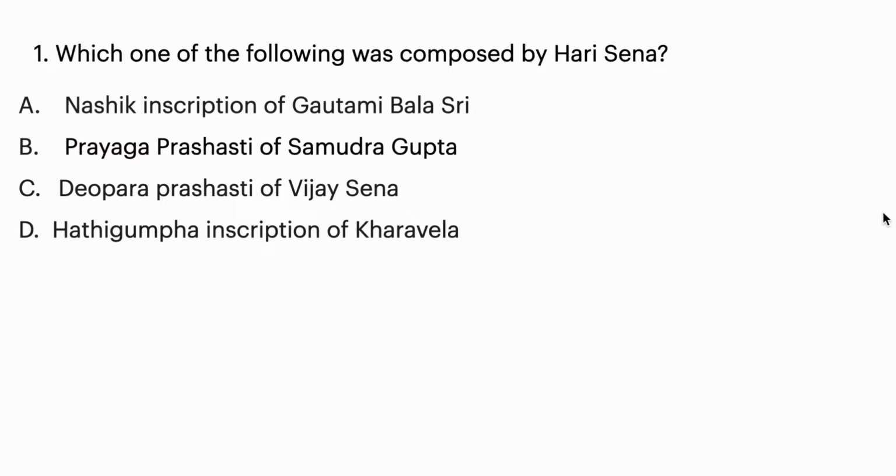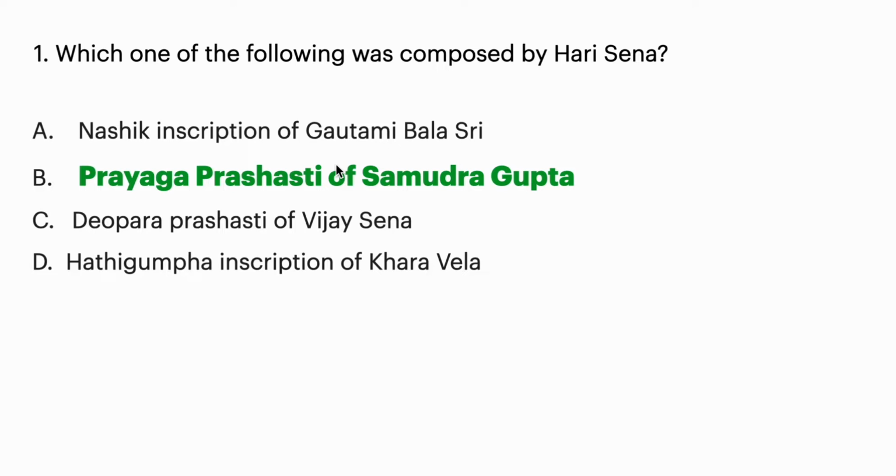Harisena was the 4th century Sanskrit poet in the court of Samudragupta. He was famous for his writings of Devi Chandraguptam. He composed Devi Chandraguptam, and he also composed Prayaga Prashasti. Prayaga Prashasti is also called the Allahabad pillar inscription, which praises Samudragupta. So option B is the correct answer. Prayaga Prashasti of Samudragupta was composed by Harisena.